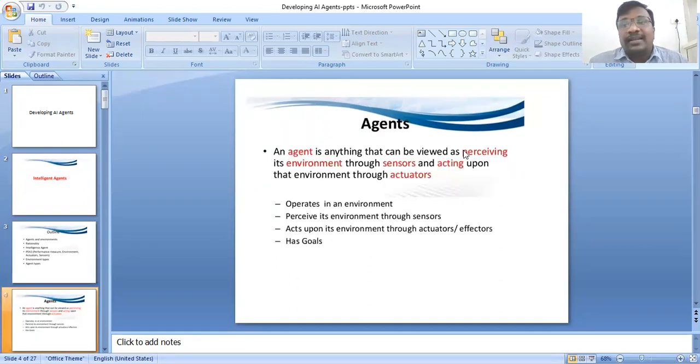Next, what is an agent in artificial intelligence? An agent is anything that can be viewed as perceiving its environment through sensors and acting upon that environment through actuators.